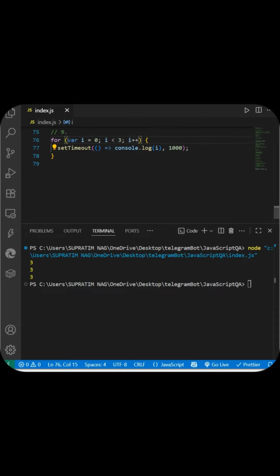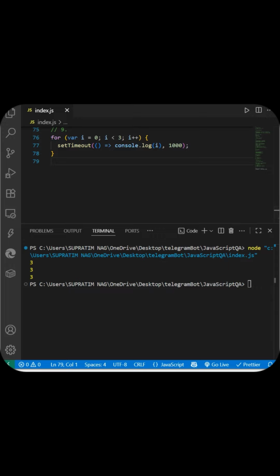Now within this for loop block we have this setTimeout. We all know that setTimeout is an asynchronous function, so it does not run immediately. It schedules a callback function to be executed after a specified delay. In this case we have 1000 milliseconds. So this loop completes its execution long before any of the setTimeout callbacks even get a chance to run. Okay, so we have understood what this var is doing and this setTimeout.